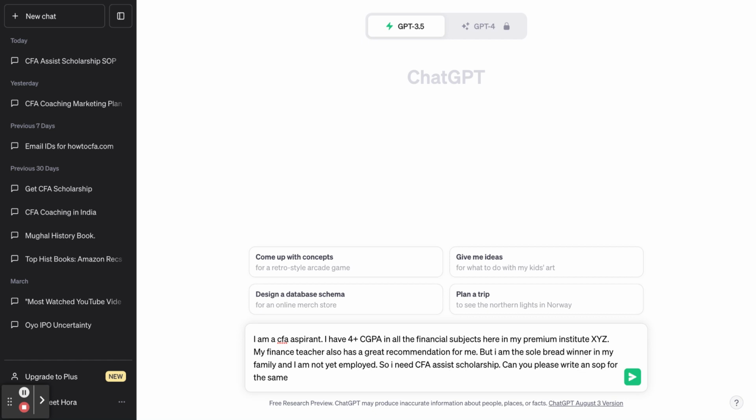So, friends, as you see, I have asked ChatGPT to write a scholarship SOP for me, but at the same time I have made it very contextual. I have given it a brief about who I am and the entire context, so that ChatGPT is able to deliver the scholarship SOP in the format in which the context of who I am is built in. These are the smart hacks you have to use with ChatGPT. It needs instruction in a more constructive manner. Let's now see how this pans out.